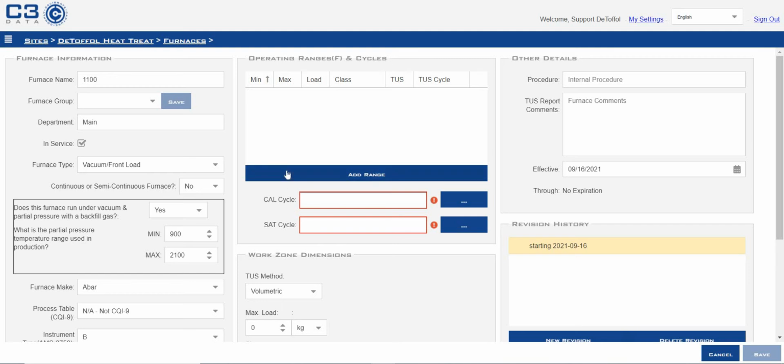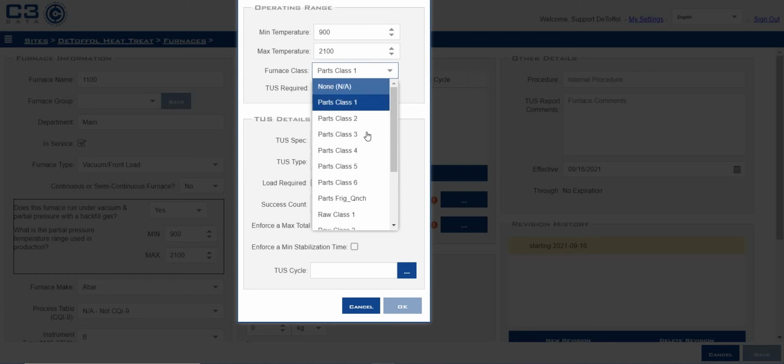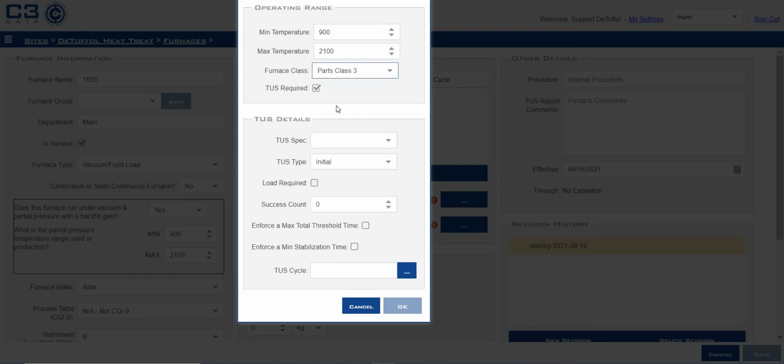We need to set an operating range and furnace class for this furnace. This furnace runs from 900 degrees to 2100 degrees. This is a class 3 furnace, plus or minus 15 degree tolerance. TUS is required. TUS spec, again, 2750F. This is going to be an initial survey.